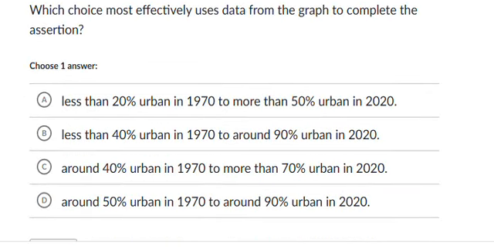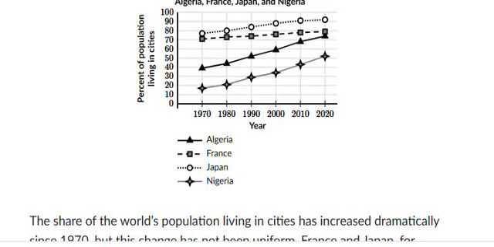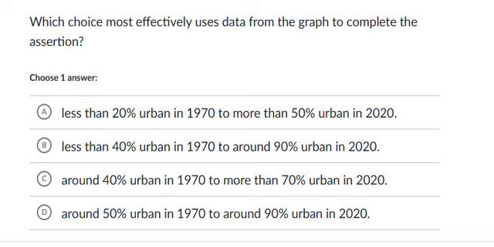And now we look into the question: which choice most effectively uses data from the graph? Here we have been given four statements, and we need to find out which statement is correct. Less than 20% urban in 1970 to more than 50% urban in 2020. It's more about Algeria. So in Algeria in 1970 it was 40, but we are here at 60.